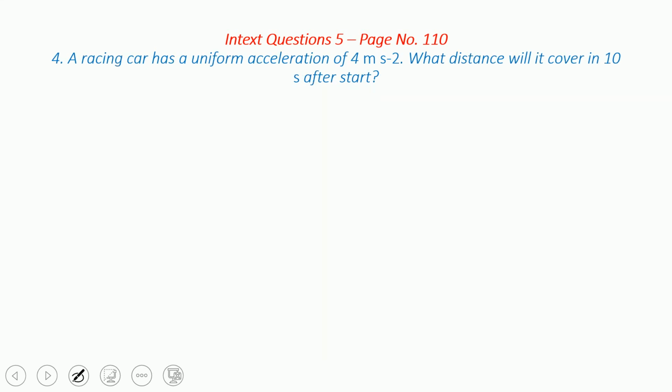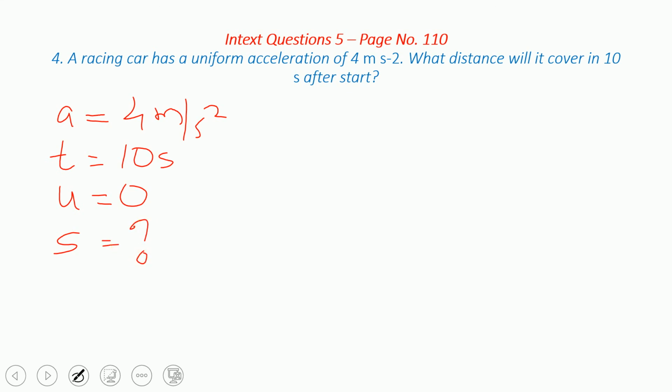Here it is. A racing car has a uniform acceleration, a is equal to 4 meter per second square. What distance will it cover in 10 seconds? Now time t is equal to 10 seconds. After start, that is very important, means u is equal to 0. Now what we have to find is the distance s.